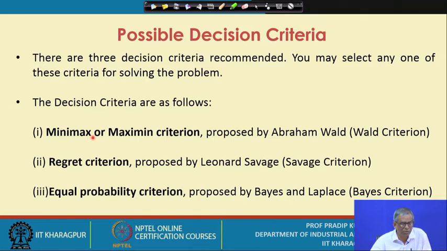The first one is the so-called minimax or maximin criterion proposed by Abraham Wald, and that is why it is referred to as the Wald criterion. We will explain how you use this Wald criterion for solving the problem. The second one you may opt for is the Regret criterion proposed by Leonard Savage.